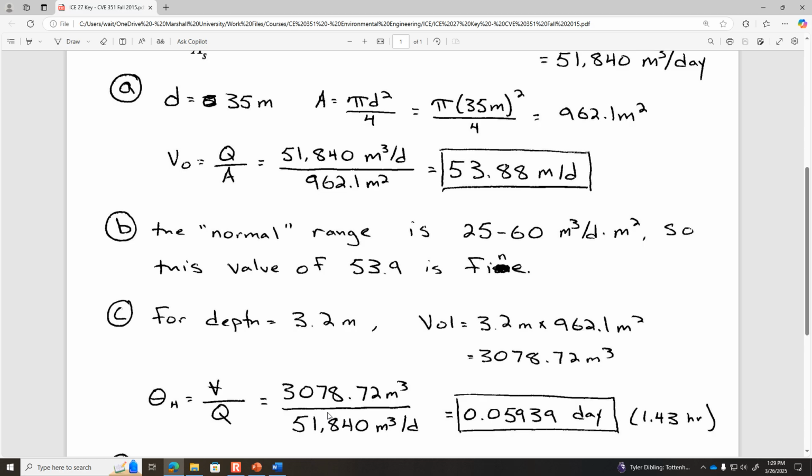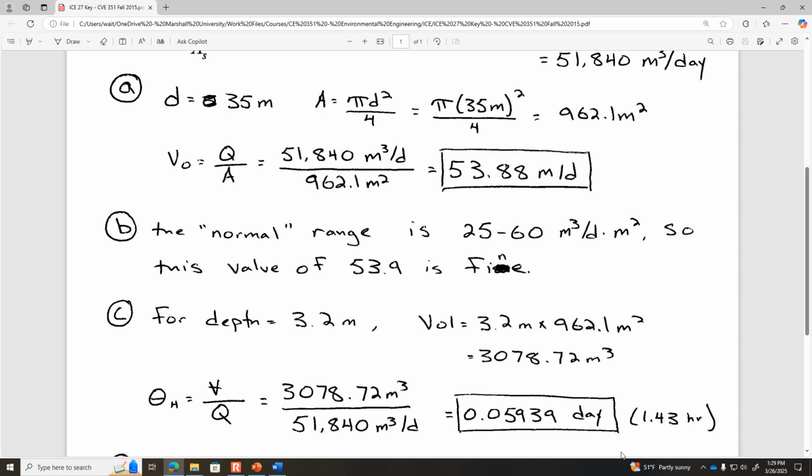But we're not adding together the residence time of each clarifier, because it's not in series. If it was one clarifier after the other, that's series, then it would be additive. But here, since they're in parallel, the residence time of one of them individually is the same as the residence time of both of them together, because the water comes, it's split, and it's spending about 1.43 hours in each.